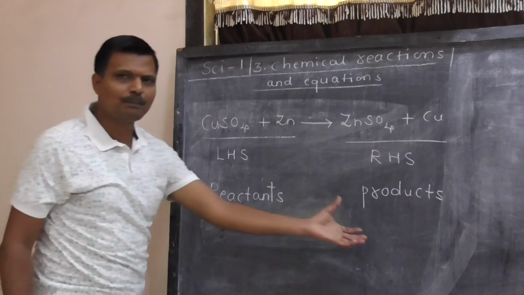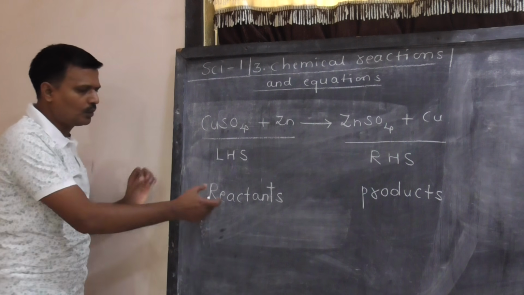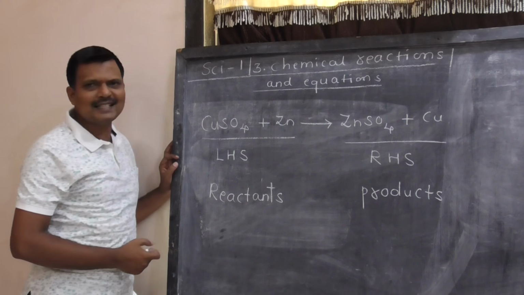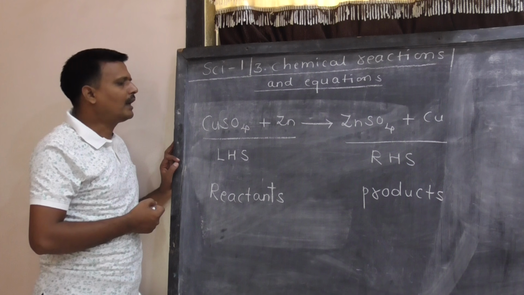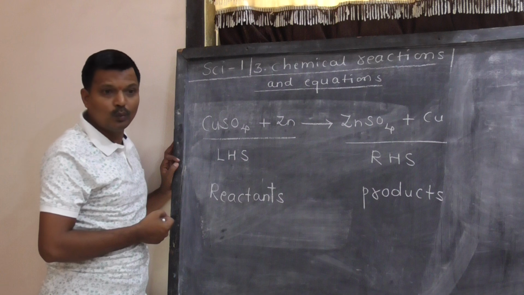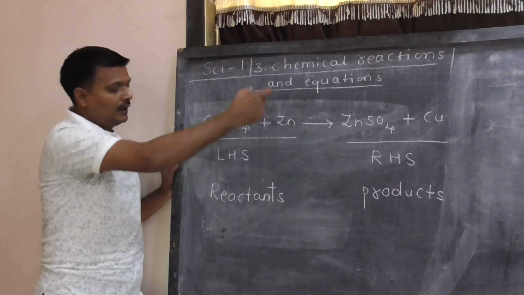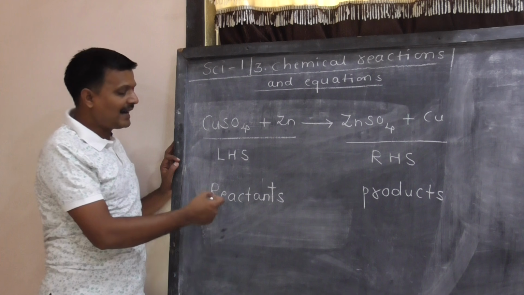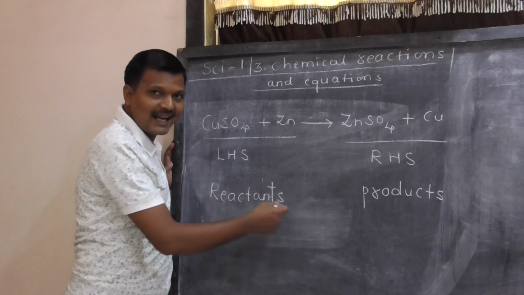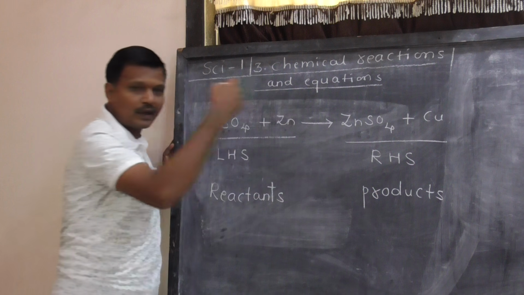Reactants and products. If you go through the exercise of this particular chapter, I think question number 2, in that question it is clearly asked to identify the reactants and identify the products.